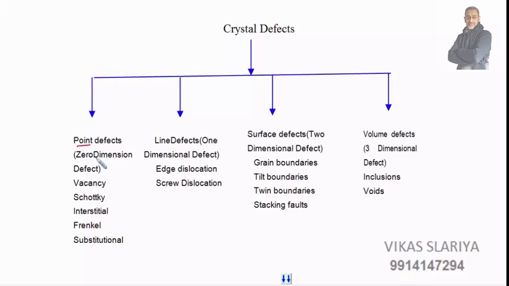So crystal defects are classified into point defects, zero dimension defects: vacancy, Schottky, interstitial, Frankel, and substitutional. Then line defects, one dimensional defects: edge dislocation and screw dislocation, very important from an examination viewpoint. We have surface defects, two dimensional defects: grain boundaries, tilt boundaries, twin boundaries, and stacking faults. Then volume defects, 3D defects: inclusions as well as voids. We will be touching all these topics now.